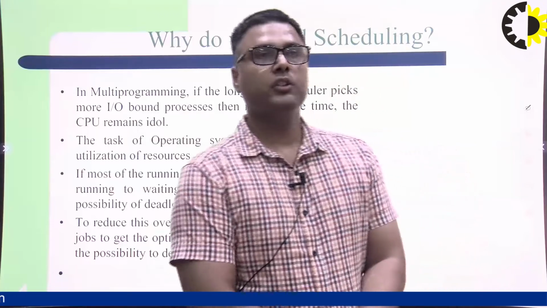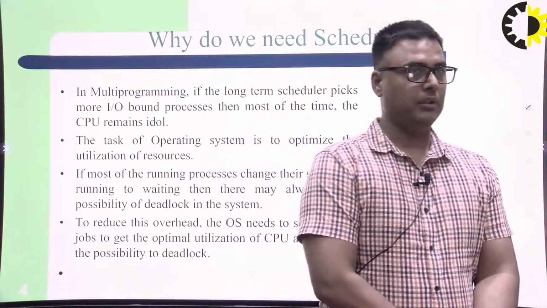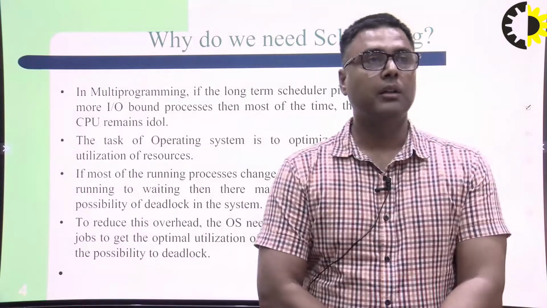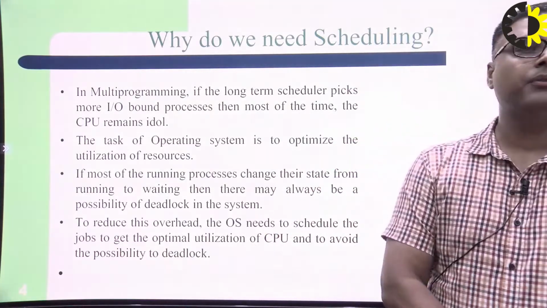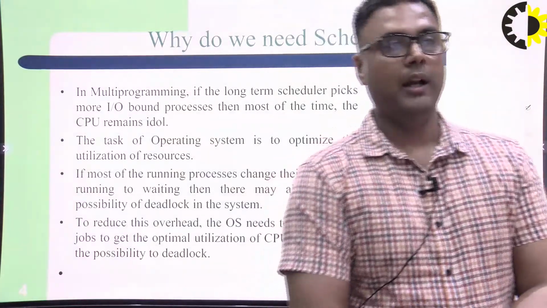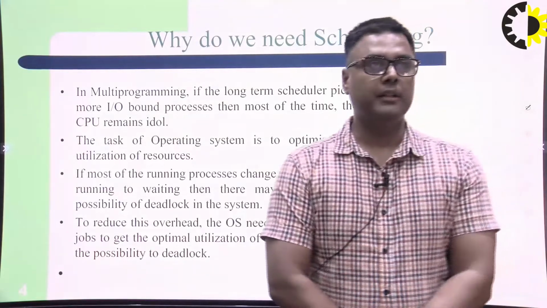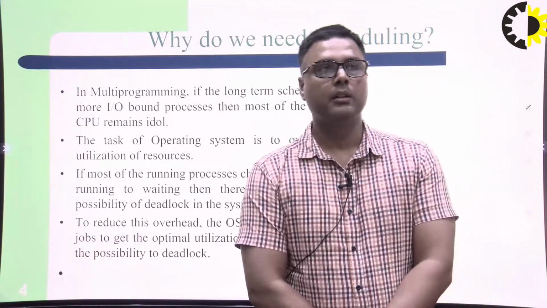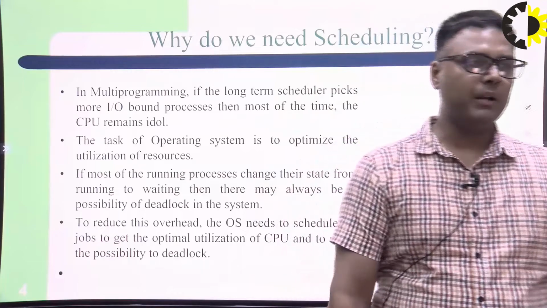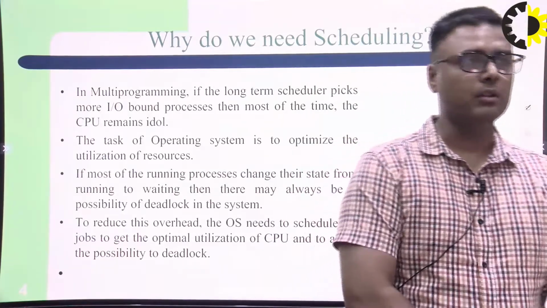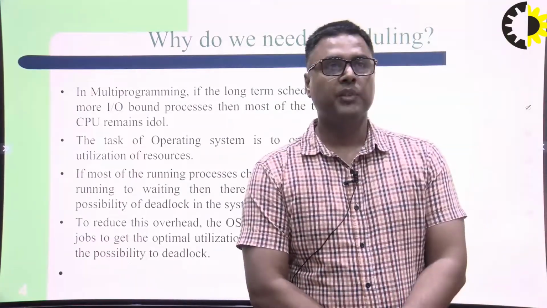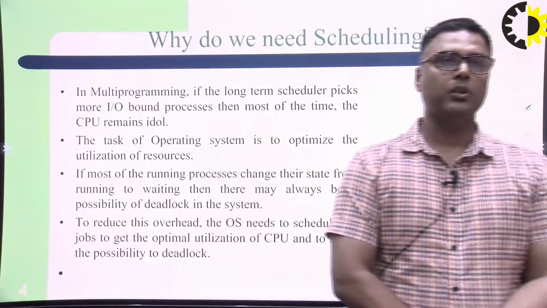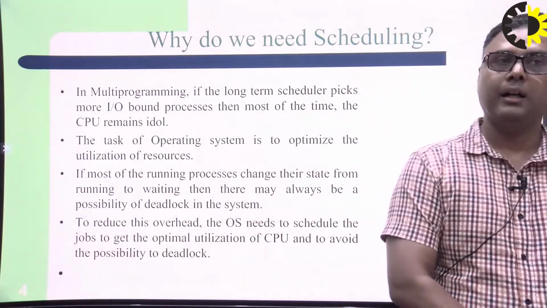Why do we need CPU scheduling? In case of multi-programming and multi-processing, for maximum utilization of the CPU and no overhead, CPU scheduling is needed. Here five points are mentioned. In multi-programming, if the long-term scheduler picks more input output bound processes, then most of the time the CPU remains idle.